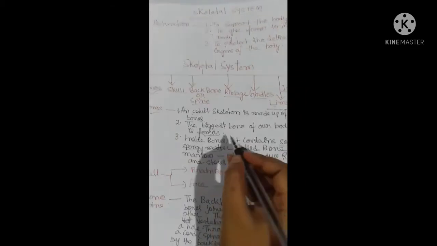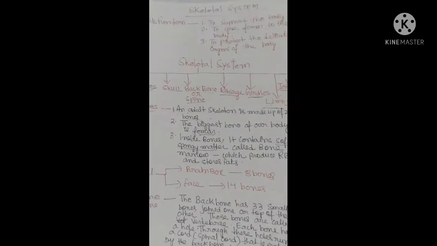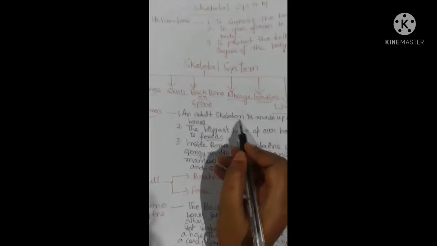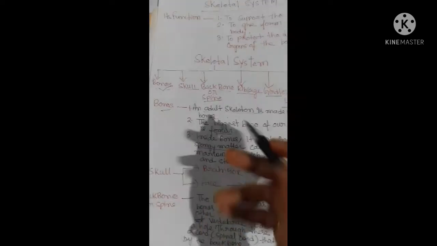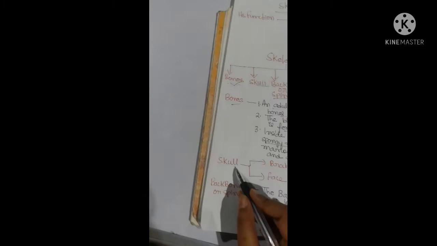And which is the biggest bone of our body? Femur. Where is it located? It is located in the thigh. An adult skeleton is made up of how many bones? 206 bones.